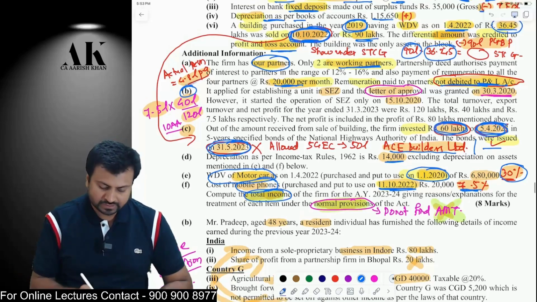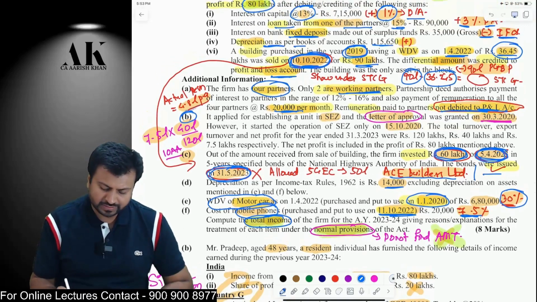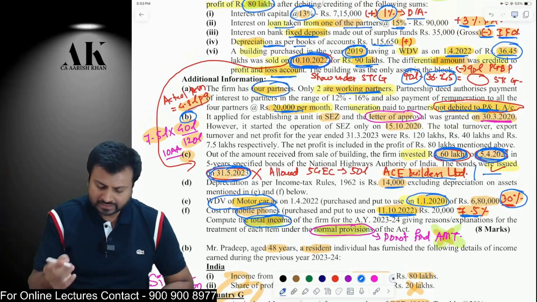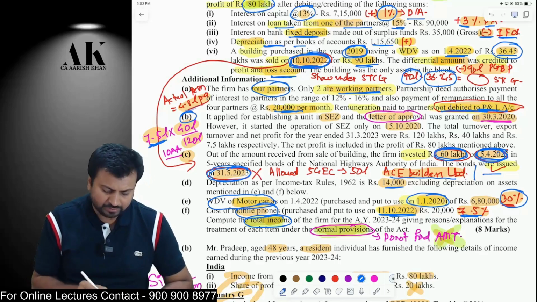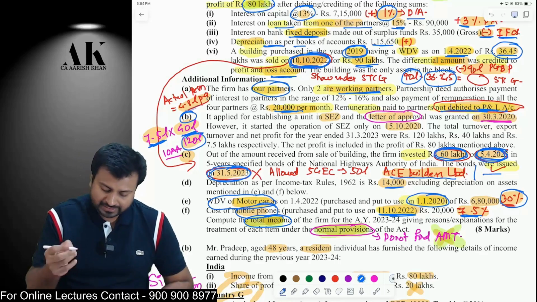And one last thing which is going to be here, that is 10AA deduction. You will compute it at the end of chapter 6A. Okay, 10AA is very simple. 7.5 lakhs is your net profit, multiplied by export turnover of 40 lakhs, divided by total turnover of 120 lakhs. But sir, you have said in the class